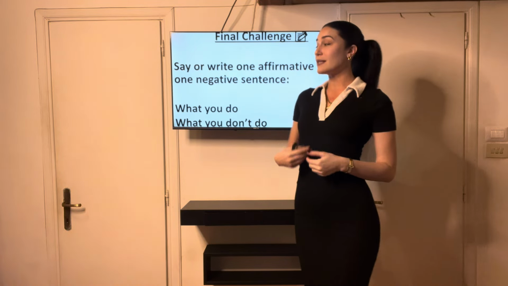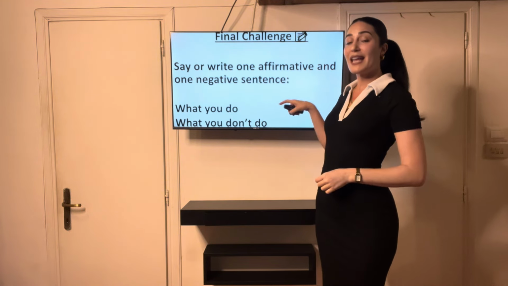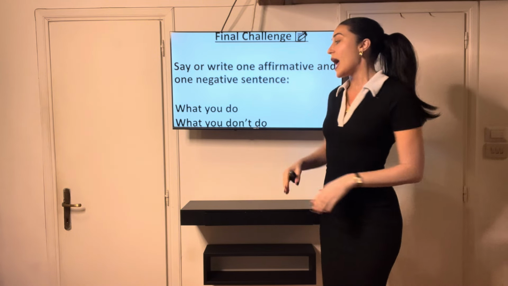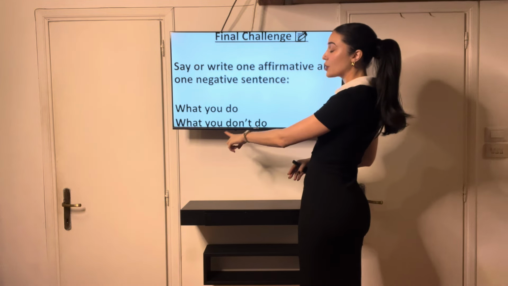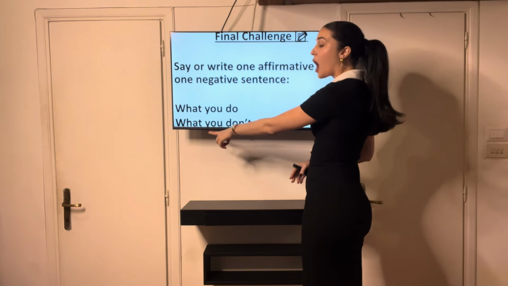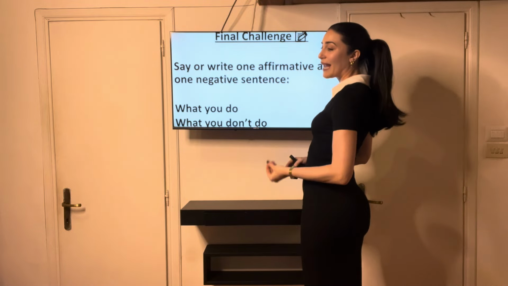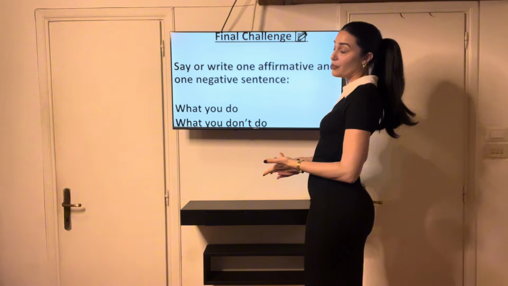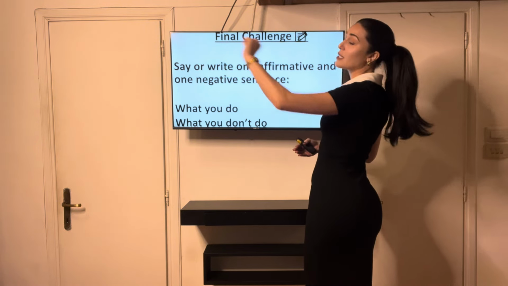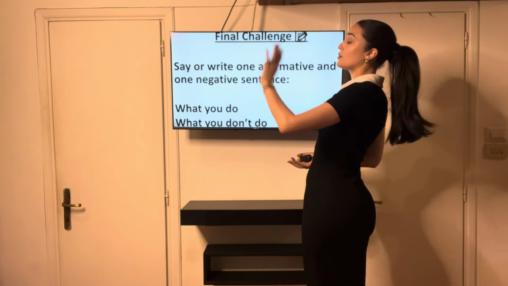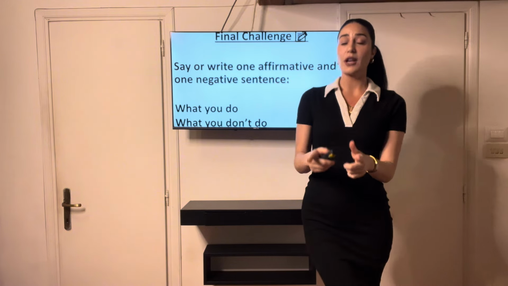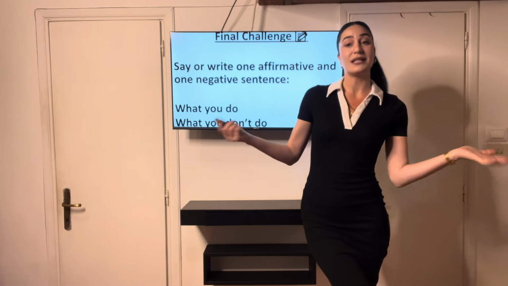So I might say, I live in Rome for my positive affirmative sentence. And for my negative one, I might say, I don't eat oysters, which is true. So one sentence for an affirmative and one sentence for a negative. Have a go. If you want to write more sentences, go for it. If you want to leave them in the comments, even better.